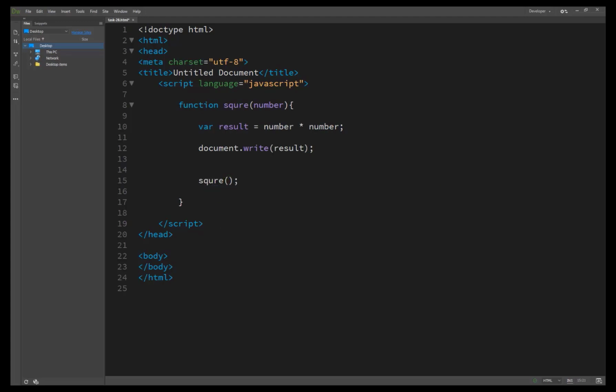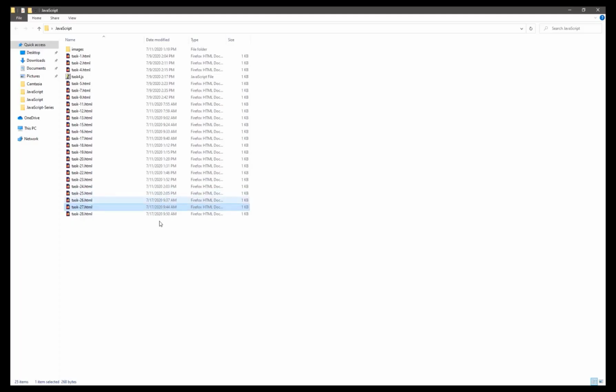So here we go and pass a number. Let's suppose square is our function, and this is the basic method of calling any function. Here we pass an argument like 10, and now you will see the number value is 10, and the result value is 10 multiplied by 10, which is equal to 100. We have saved it and go to our JavaScript folder.